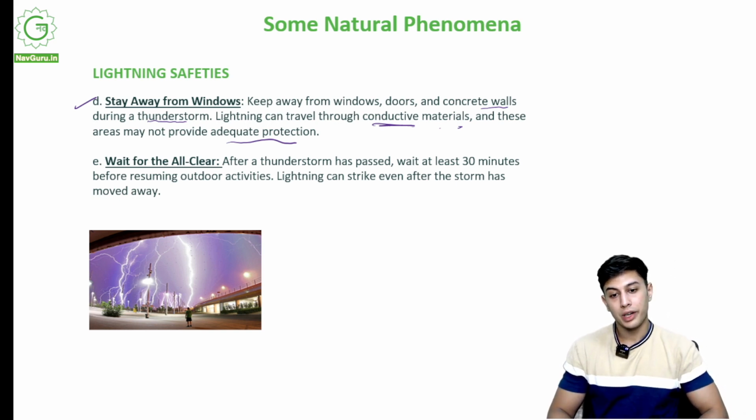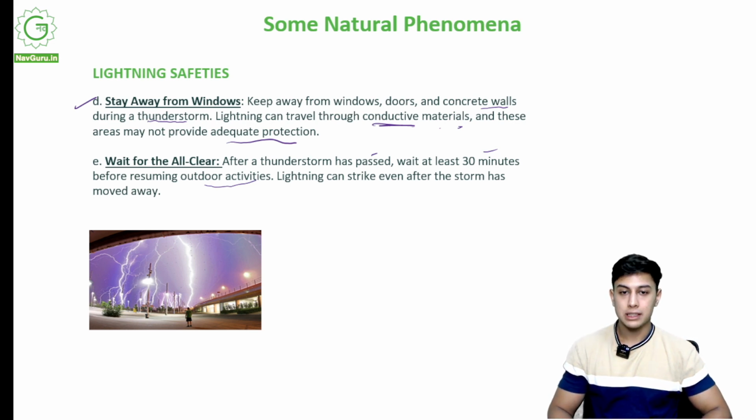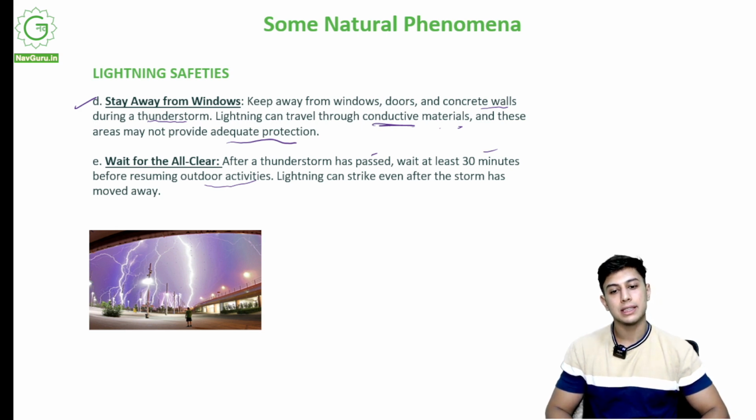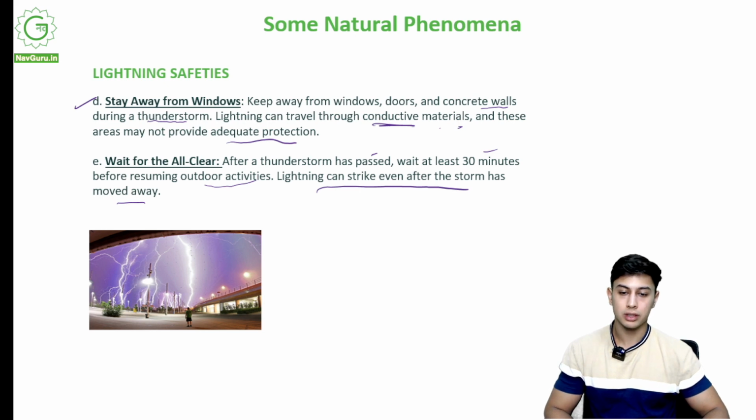Wait for the all clear, like let the clouds pass by, when the sky is clear. After the thunderstorm has passed, wait at least 30 minutes before resuming outdoor activities. If there is a thunderstorm, you see lightning in the sky, it is just above you, it is advisable to not go out because it might still hit you, and they say after 30 minutes you should go out. Lightning can strike even after the storm has moved away, so even after the storm has moved away, you can still get hit by lightning.